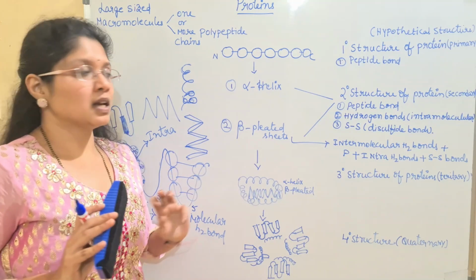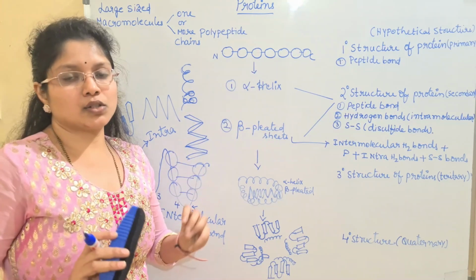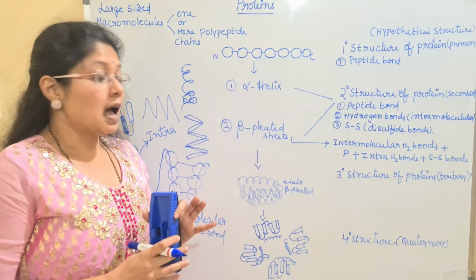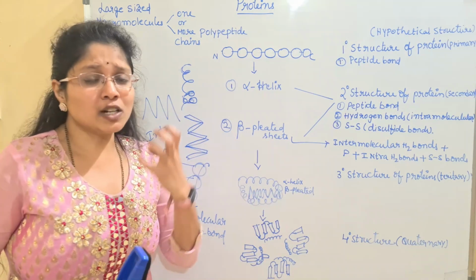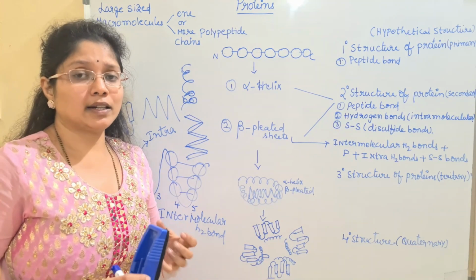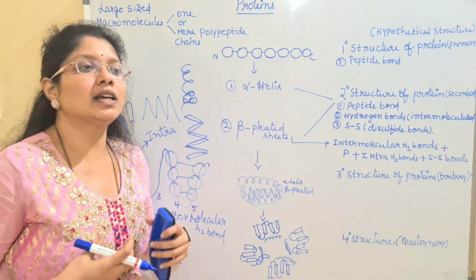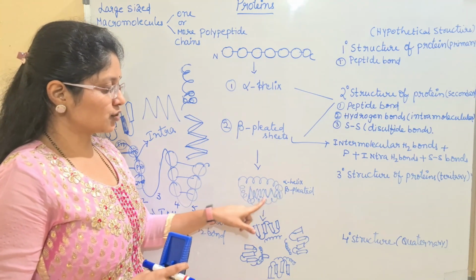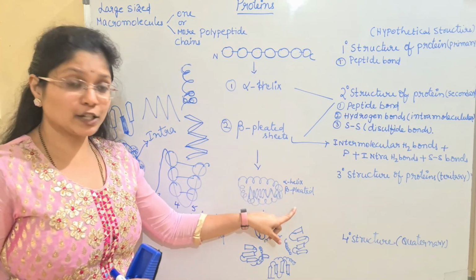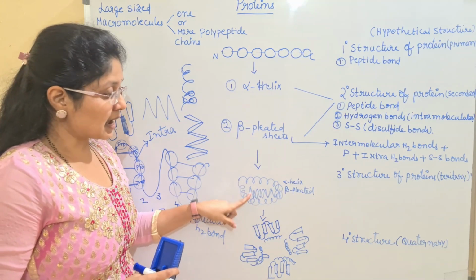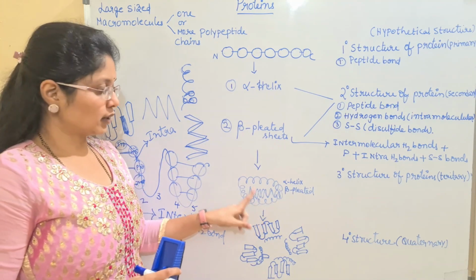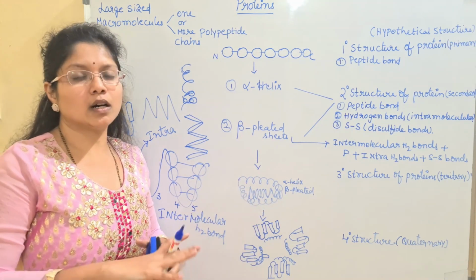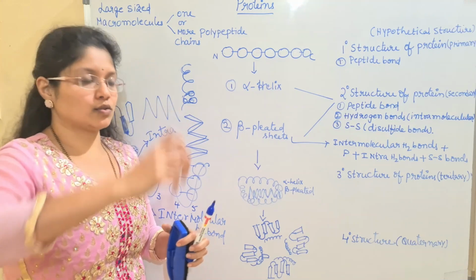Now you will understand. These two are the basic structures which are representing the units of the proteins. These are forming the units, and these are the actual proteins which are biologically active, or which are mainly the functional proteins. Okay, so look at this. If you see the structure that I have given, children, I have given a combination of alpha helix, and inside I have given a beta pleated one. So alpha helix together with the beta pleated. And how is this forming, children? It is forming a globe-like or circular structure.